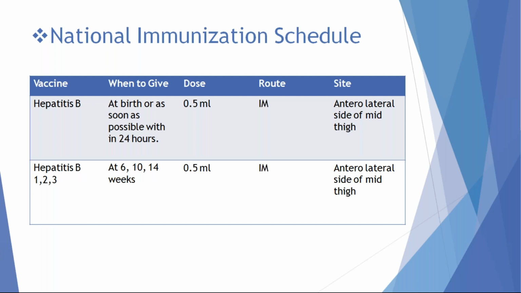The dose of hepatitis B vaccine is 0.5 ml. It is given at a dosing schedule of 0, 1, and 6. The 0 dose is followed by a dose at 4 weeks, followed by another dose after 6 months. Total 3 doses, but one is the 0 dose. The second dose is 4 weeks after the 0 dose, and the third dose comes about 5 months after the second dose.